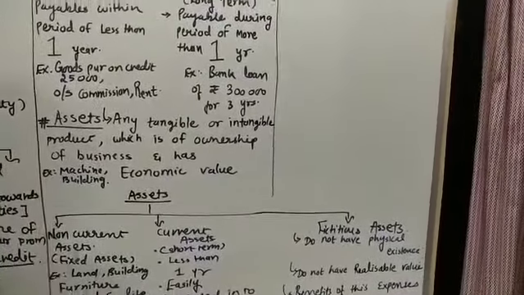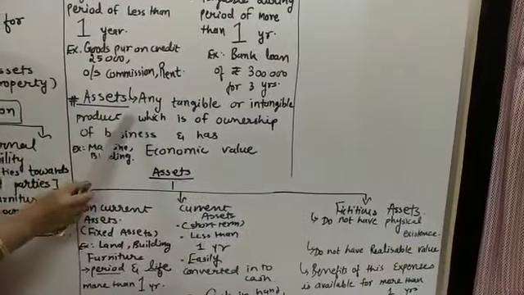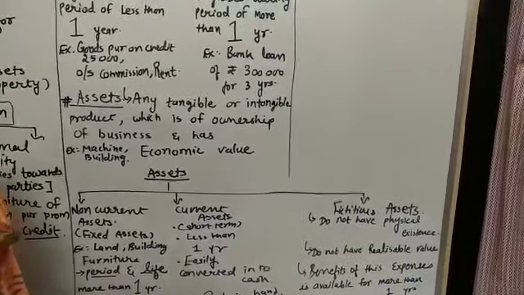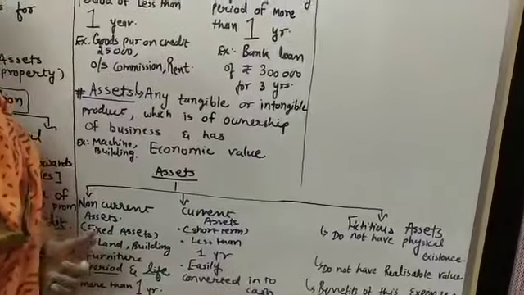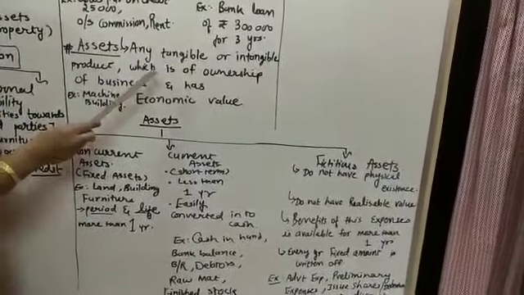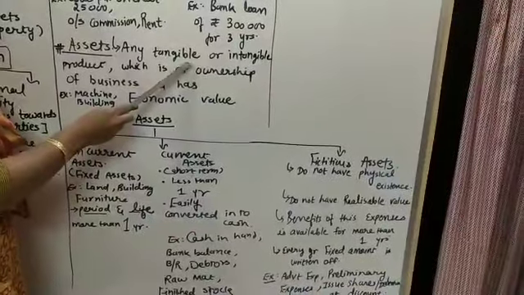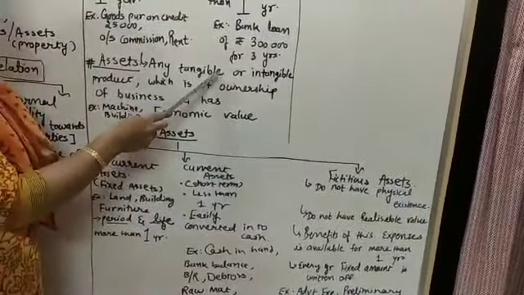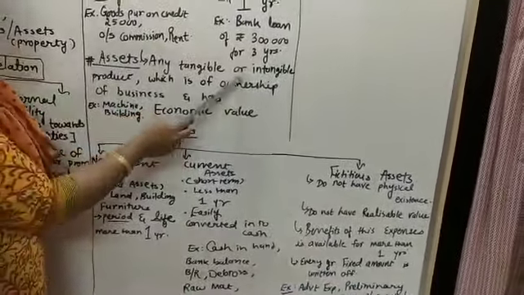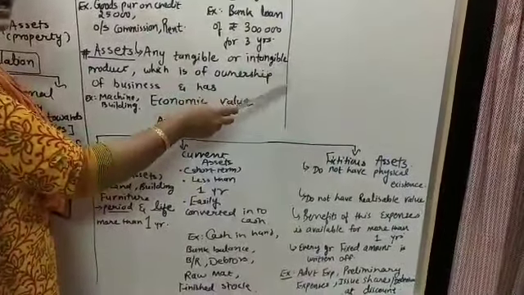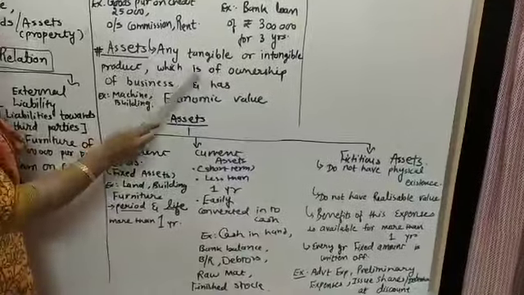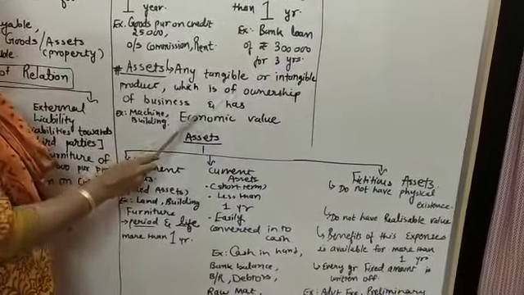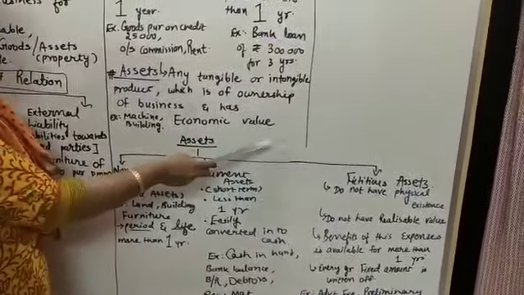Now write down in your notebook a very important concept, that is assets. Asset's simple meaning is the properties. Any such thing that our business has is called an asset. So let's see this definition. Any tangible, tangible is a new word, any item, any product, any thing which we can touch, we can see, and intangible, which we cannot touch, it is just observed, of which the ownership is in the hands of the business, and has economic value.